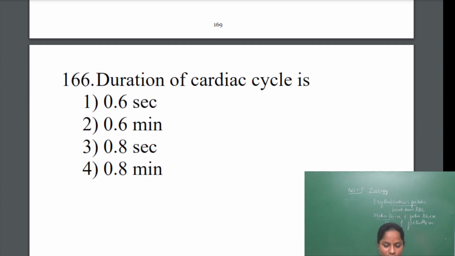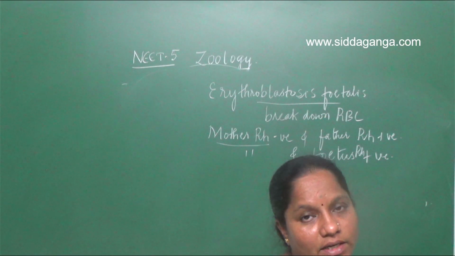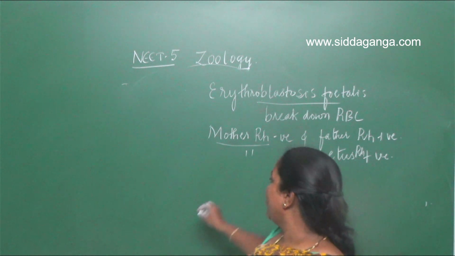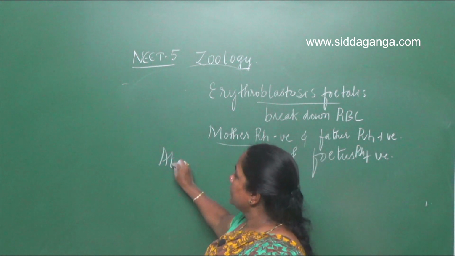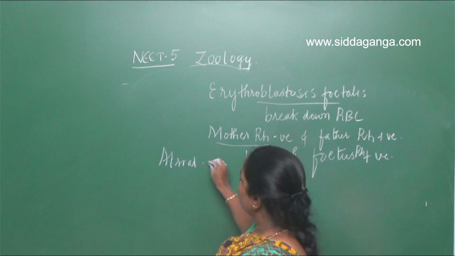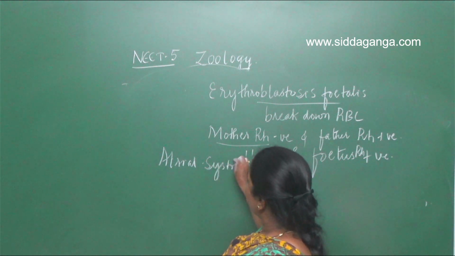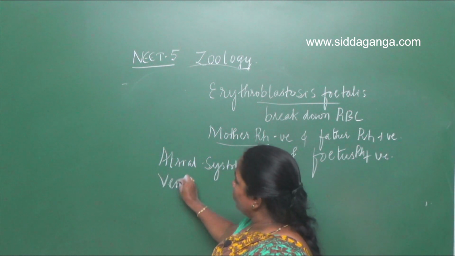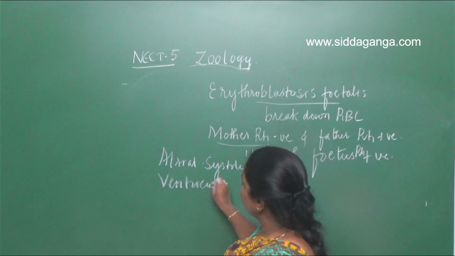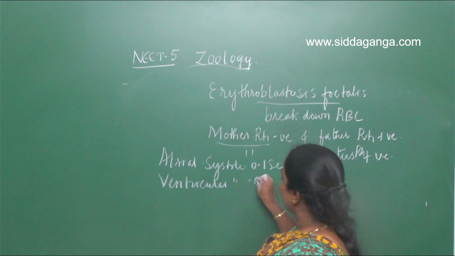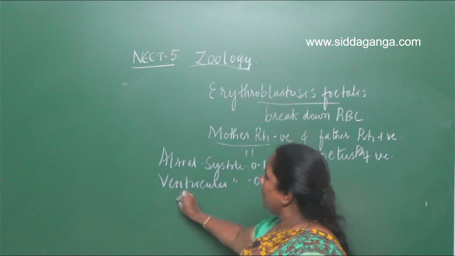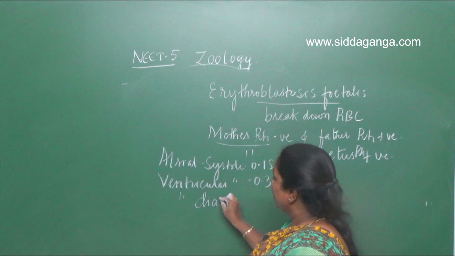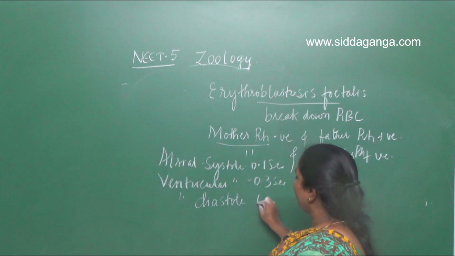Next one. Duration of the cardiac cycle. The duration of the cardiac cycle is 0.8 seconds. We should know here, atrial systole is 0.1 second, then ventricular systole is 0.3 seconds, then ventricular diastole, the relaxation, is 0.4 seconds.